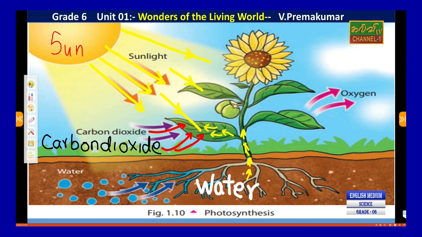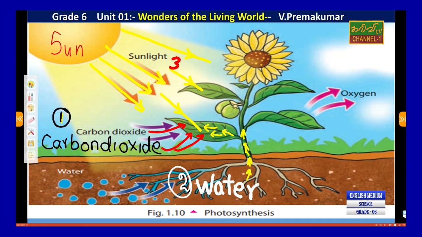So there are two substances: one is carbon dioxide, the other one is water. Carbon dioxide and water.